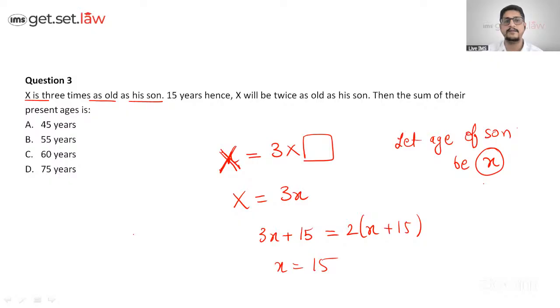Now they ask the sum of their present ages. So the son's age is 15 years, and Mr. X's age is thrice that, so that comes to be 45. What would be the answer? Can anyone drop into the comments and let me know? The answer comes to be 60.